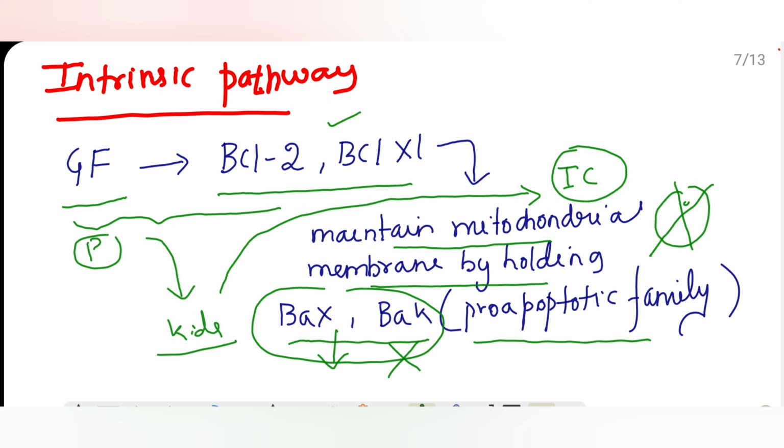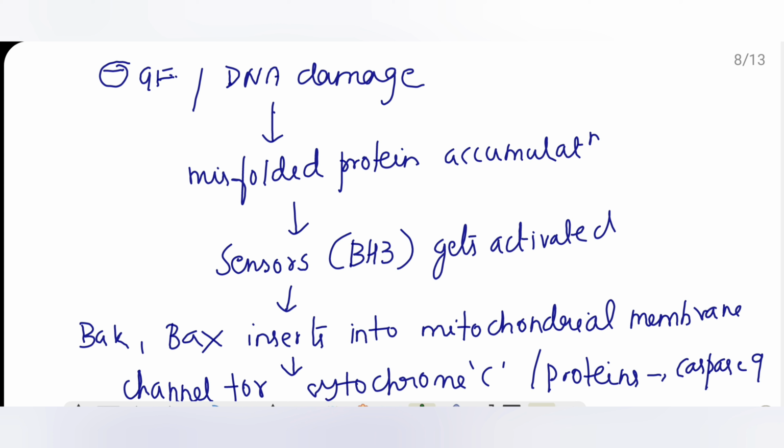What is inside the mitochondria? There are very dangerous enzymes like cytochrome C and various other proteins. So they make sure that the membrane of the mitochondria is maintained and BAX and BAK are not activated. This is done by BCL2 or BCL-XL. Now I told you mainly hormonal or highly proliferative cells undergo apoptosis.